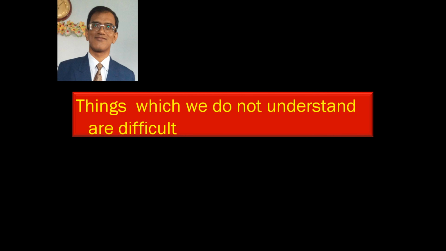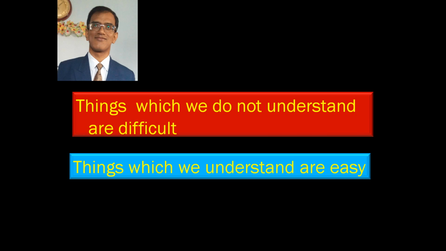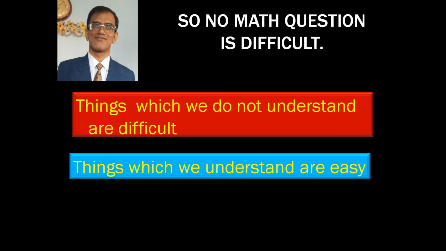So we saw that things which we do not understand are difficult, whereas things which we understand are easy. Now we can say that no math question is difficult.